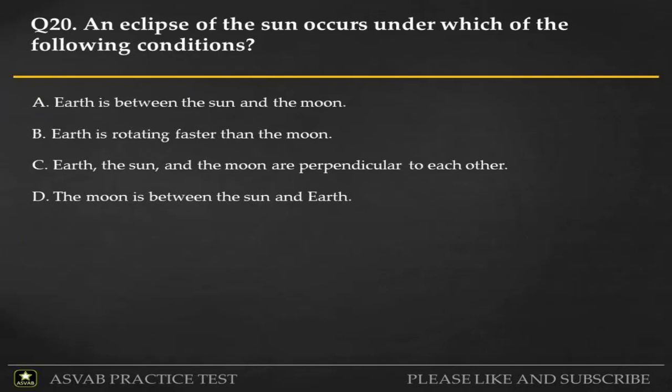Q20. An eclipse of the Sun occurs under which of the following conditions? A. Earth is between the Sun and the Moon. B. Earth is rotating faster than the Moon. C. Earth, the Sun, and the Moon are perpendicular to each other. D. The Moon is between the Sun and Earth.